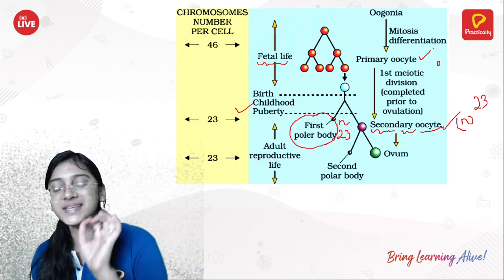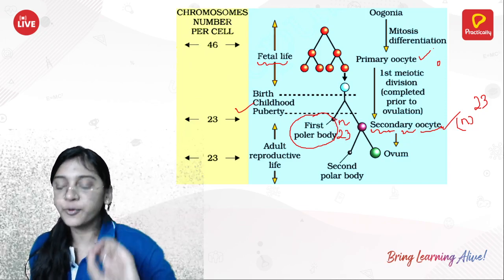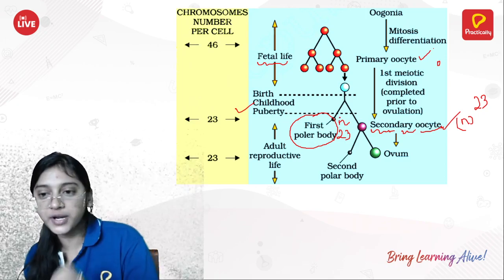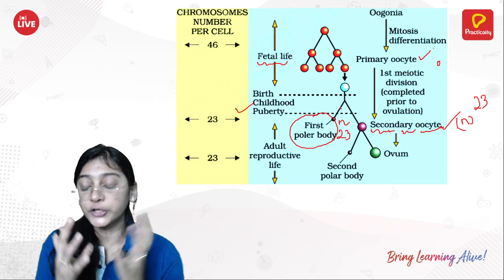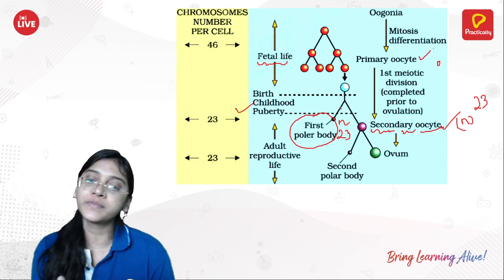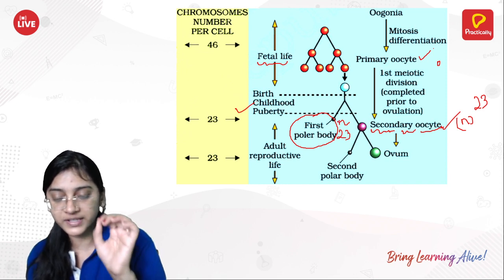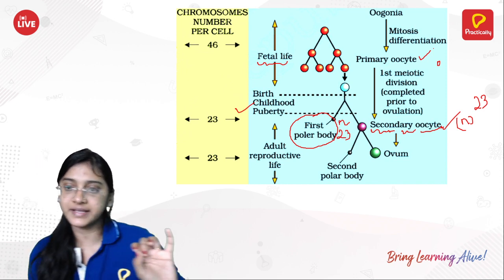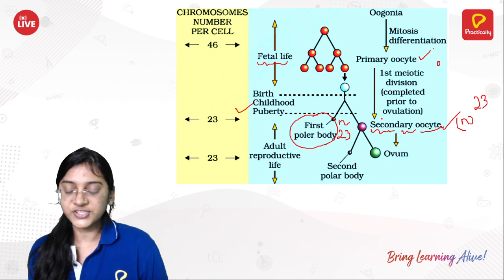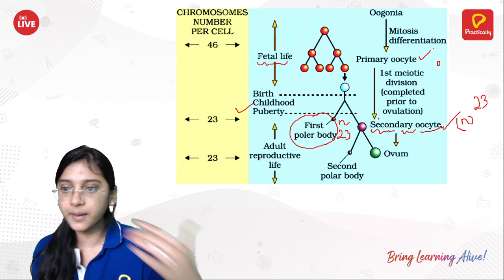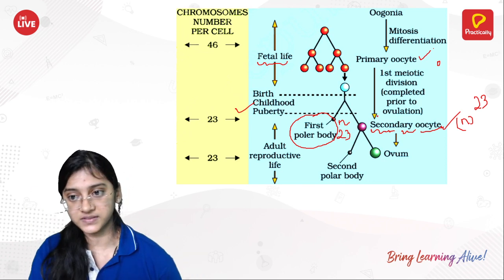So instead of producing equal sized secondary oocytes, the female's body thinks about producing just one secondary oocyte which has a large cytoplasmic content, cytoplasmic volume. From where exactly have they taken that cytoplasmic volume? From the polar body. So that's why the polar body is small, little in size. Now once the secondary oocyte is produced, which means the first meiotic division is complete, now we are able to see the second meiosis.